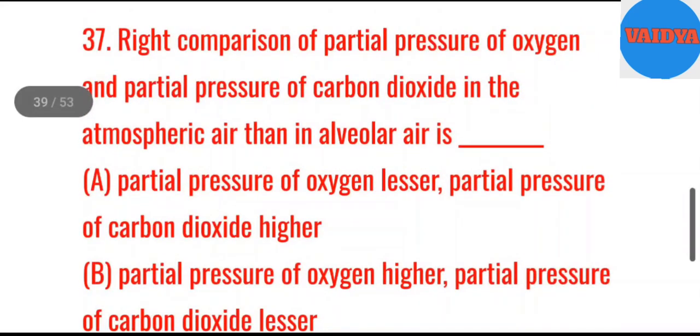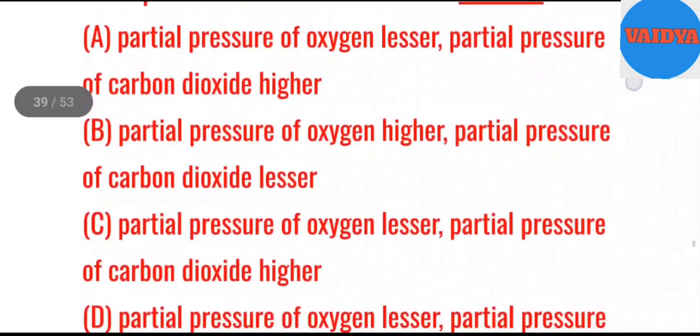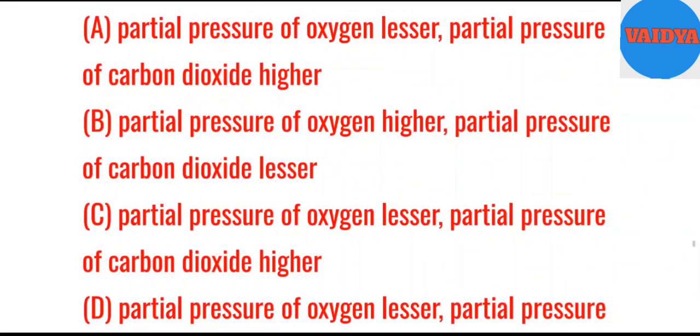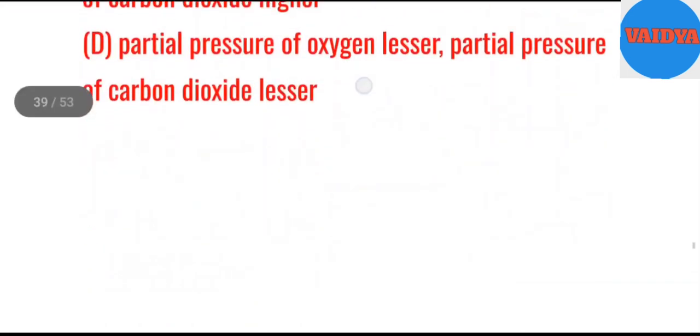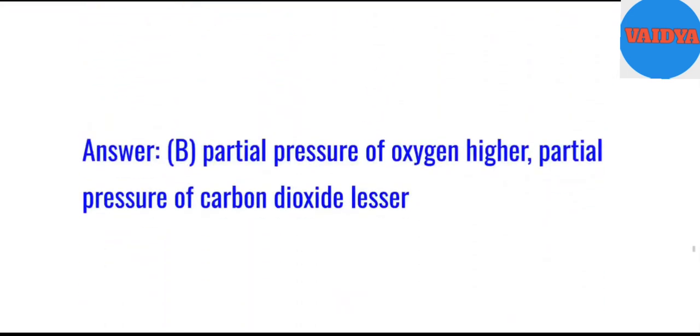37. Write comparison of partial pressure of oxygen and partial pressure of carbon dioxide in the atmospheric air than in alveolar air is blank. A. Partial pressure of oxygen lesser, partial pressure of carbon dioxide higher. B. Partial pressure of oxygen higher, partial pressure of carbon dioxide lesser. C. Partial pressure of oxygen lesser, partial pressure of carbon dioxide higher. D. Partial pressure of oxygen lesser, partial pressure of carbon dioxide lesser. Answer. B. Partial pressure of oxygen higher, partial pressure of carbon dioxide lesser.